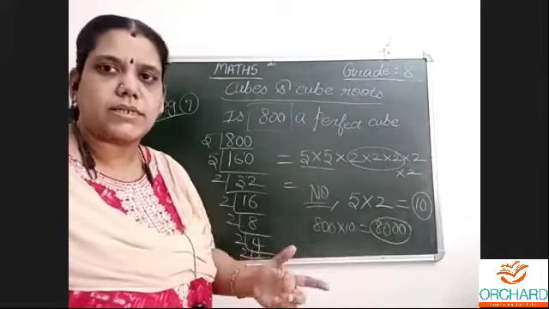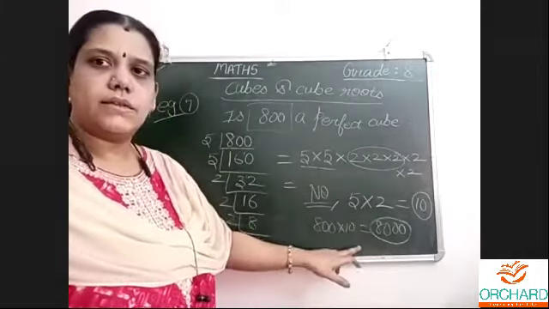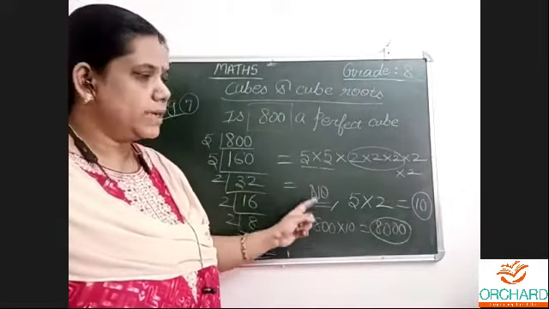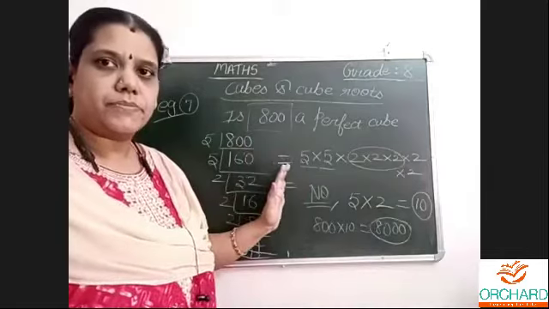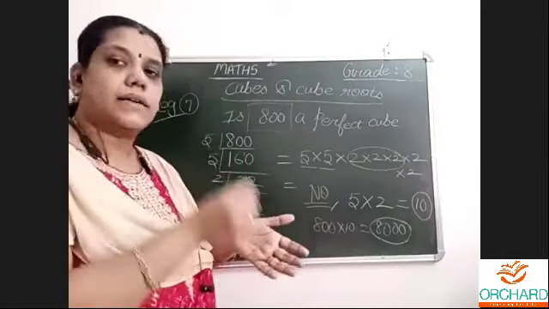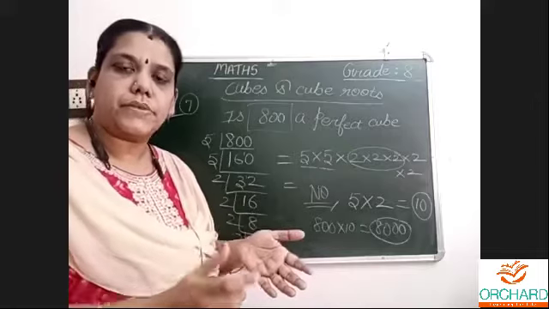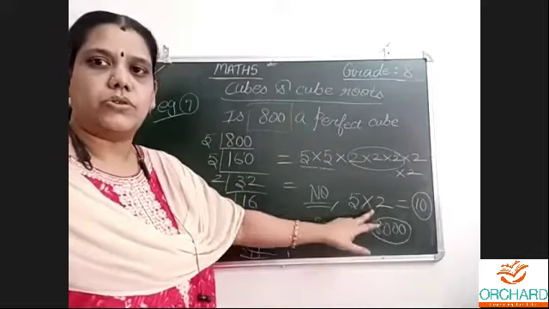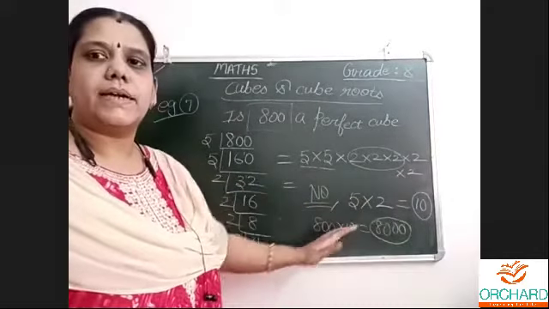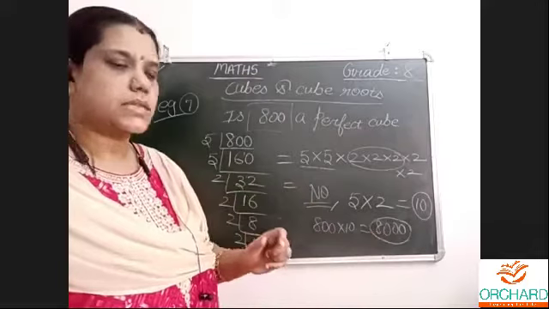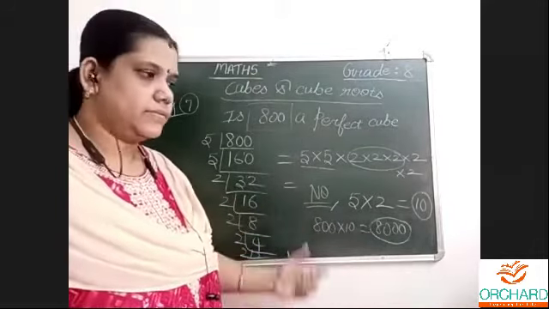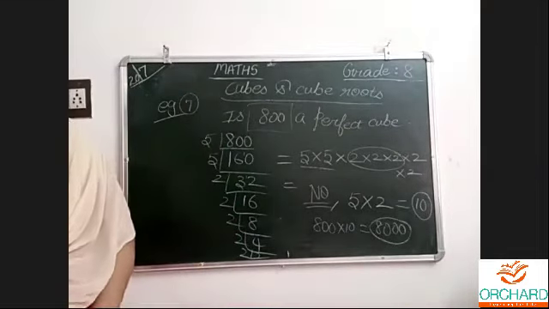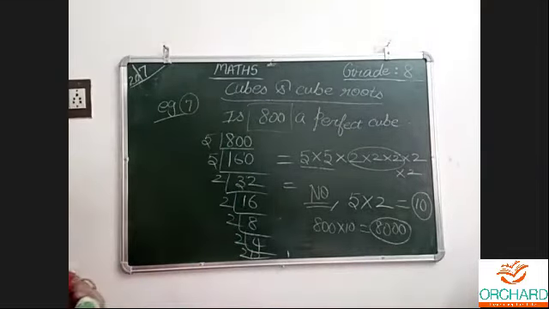Like this also the questions will be. For that only I am telling this. First, in this question, it is only whether it is a perfect cube or not. Yes, no, it is not a perfect cube. Then the next question: what do we need to make it a perfect cube? We need one more 5 and one more 2, that is 10, to make it a perfect cube. Like this, questions will be there along with this. Understood clearly? This is an example sum. You can go through the textbook, page number 49.